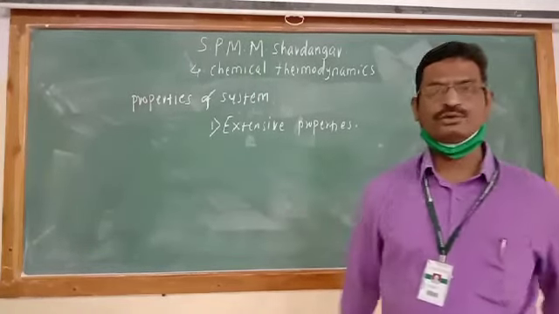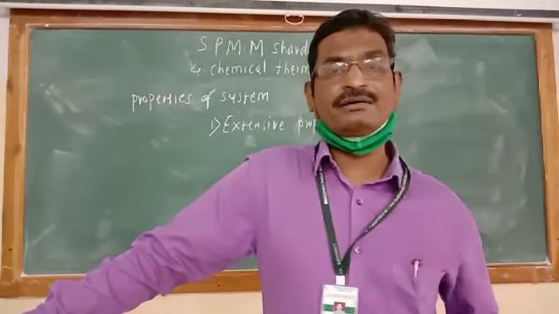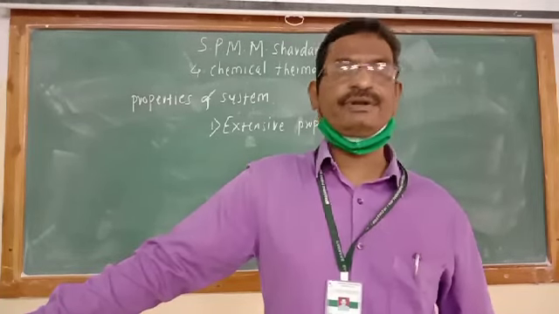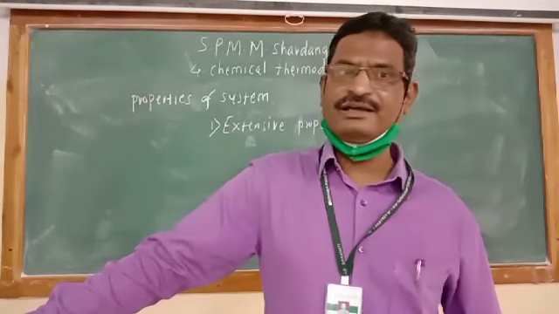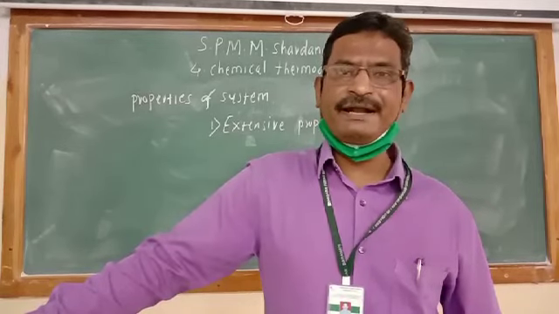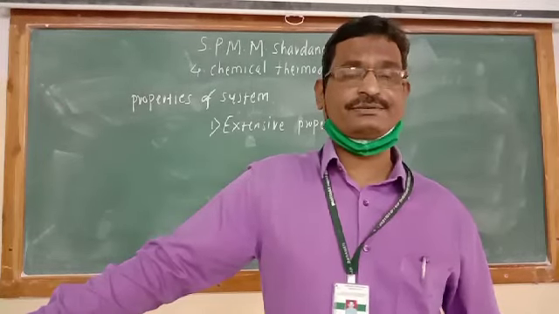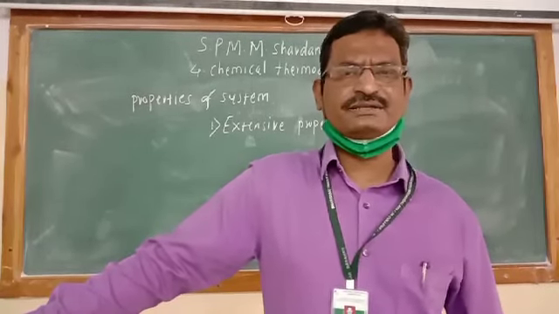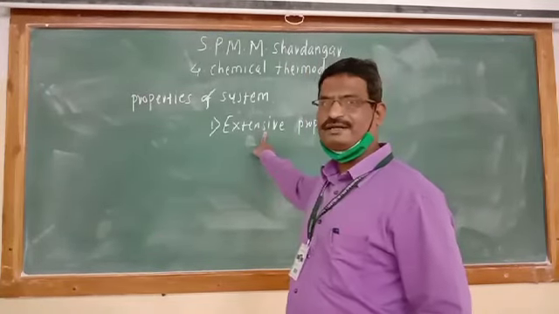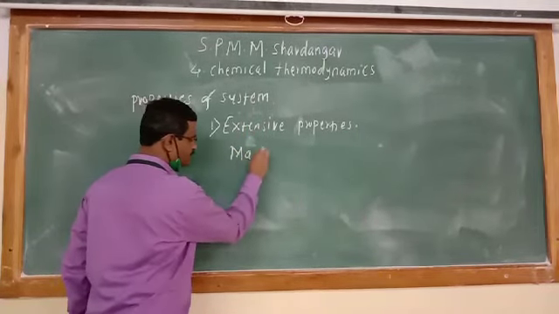The properties which are depending on amount of matter, quantity of substance present in the system are known as extensive properties. The properties which are depending on quantity of matter, amount of substance. Quantity of matter means amount of substance present in the system are known as extensive properties. For example, mass. Let us consider mass.